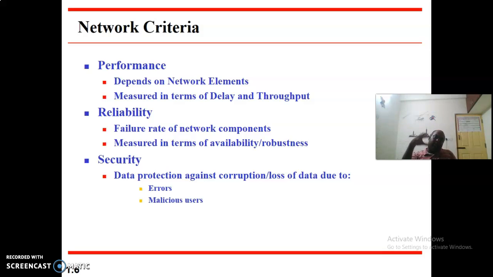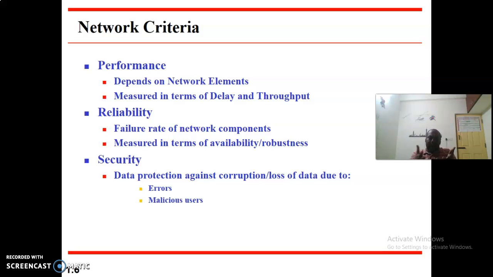The last thing we are going to concentrate on is security. As a user, whatever data I send, I need to have 100% protection. That protection may be from errors or from a malicious user.